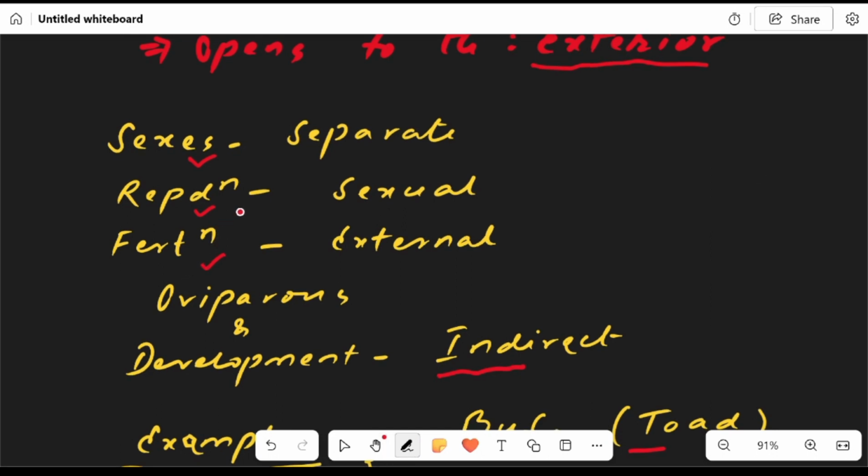As far as the sexes are concerned, these are separate, that means dioecious. Reproduction is sexual, and fertilization is external. These are oviparous, and the development is indirect.